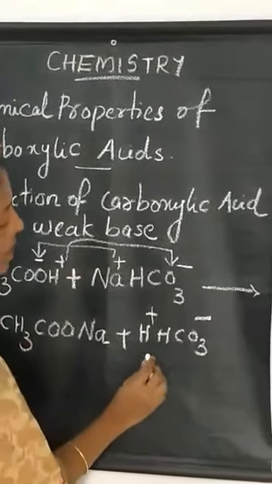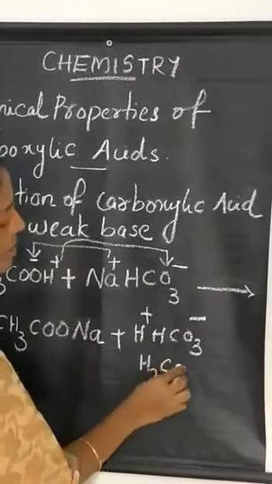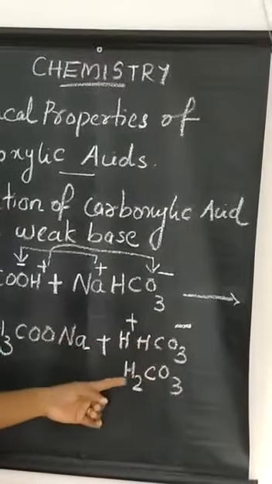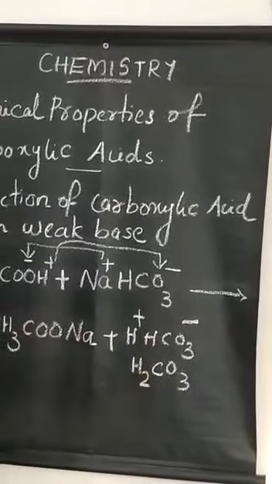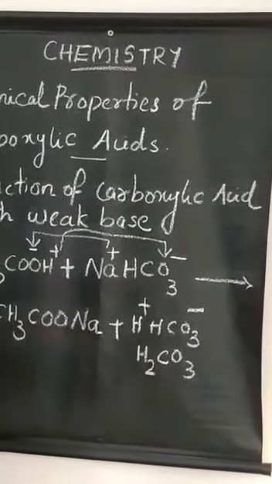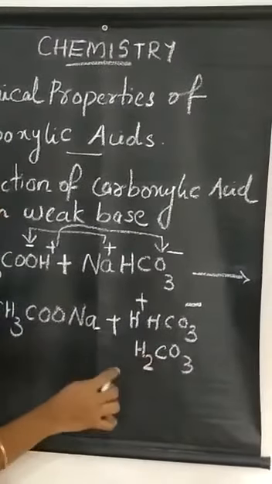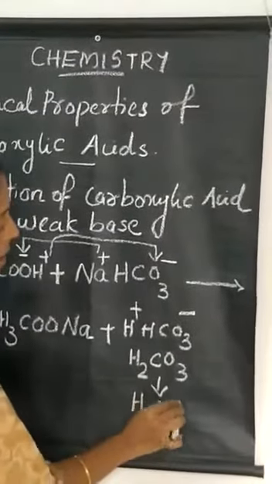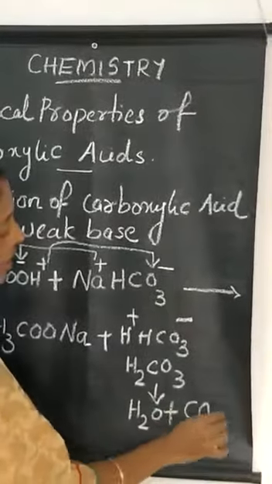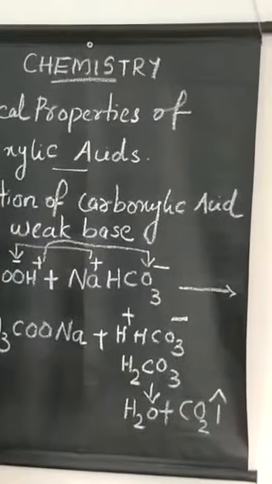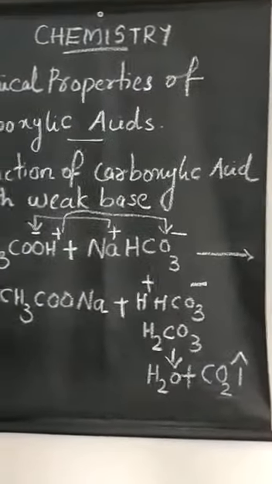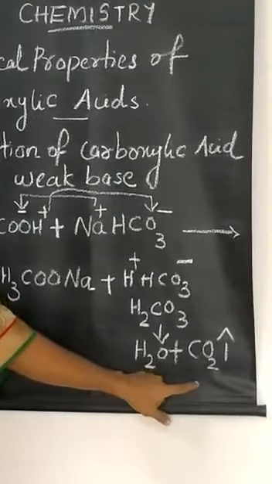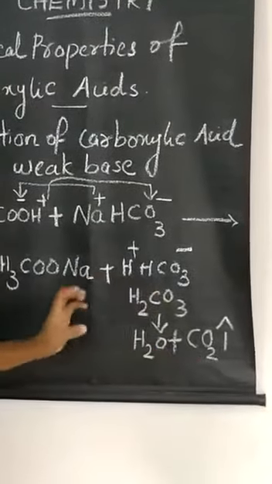H plus combined with HCO3 minus gives H2CO3. This compound is known as carbonic acid. It is unstable due to unfavorable charge separation. Therefore, it decomposes to give water and carbon dioxide. Carbon dioxide gas is evolved. Clear all of you? The products are sodium acetate, water and carbon dioxide. Is it clear?